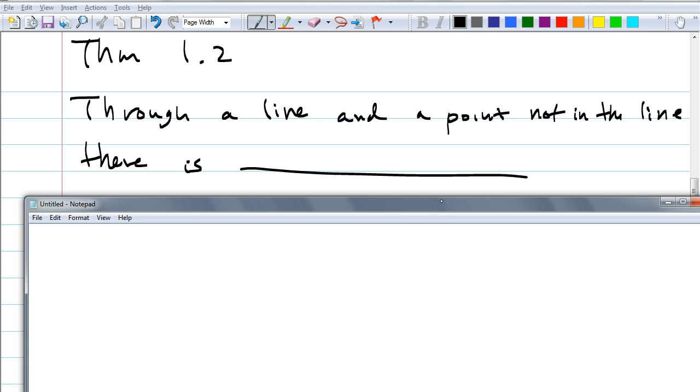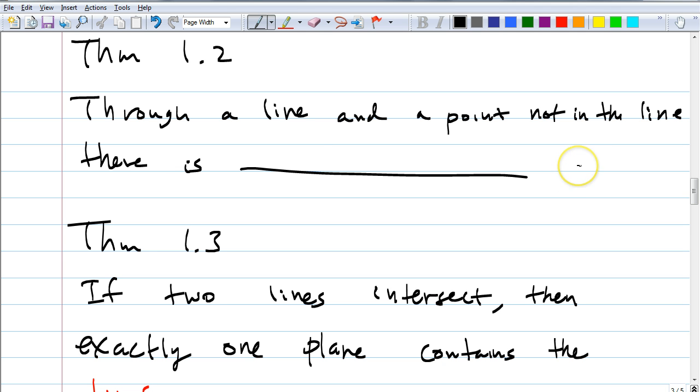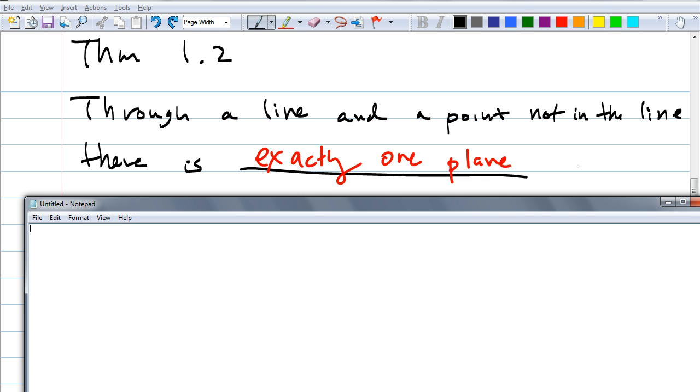How about Eugene, a plane. Can I just say a plane? No, exactly. Exactly one plane is exactly right. When we say exactly one, there's just one, right?